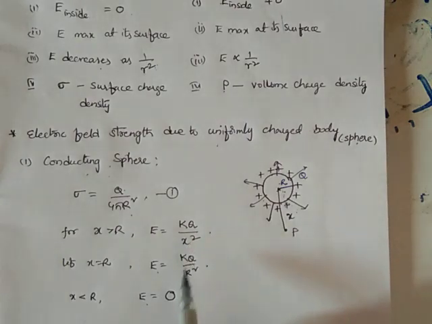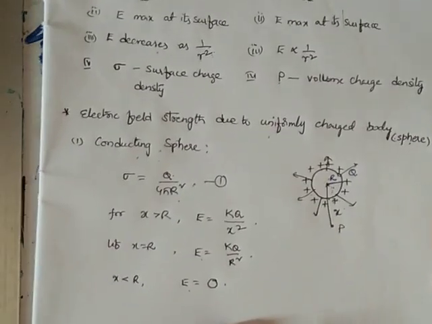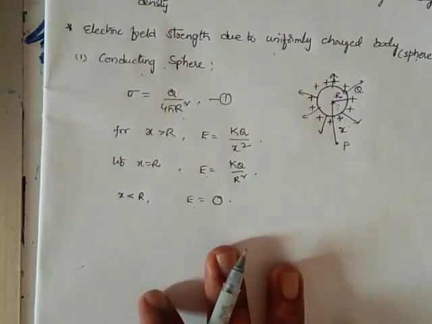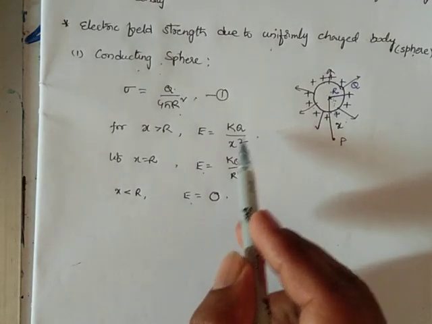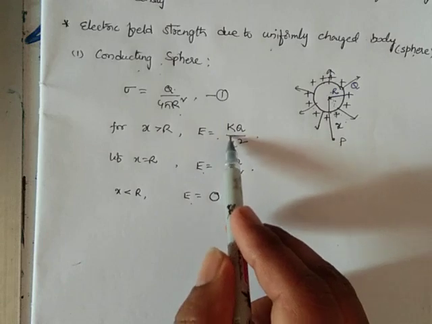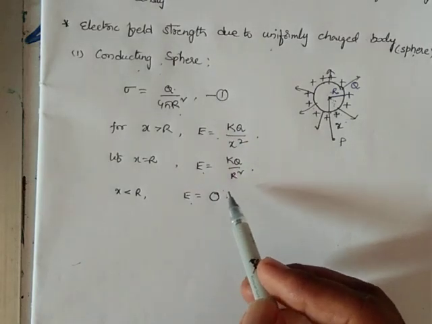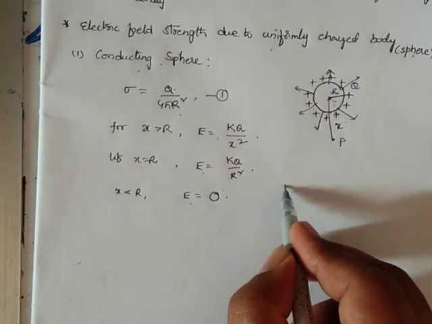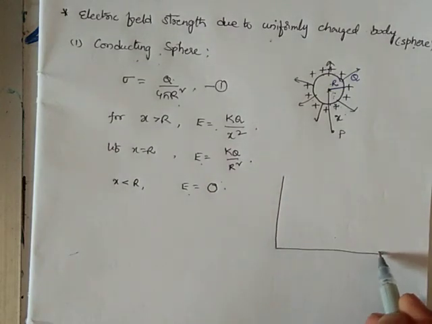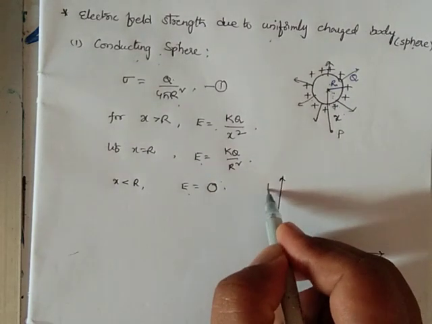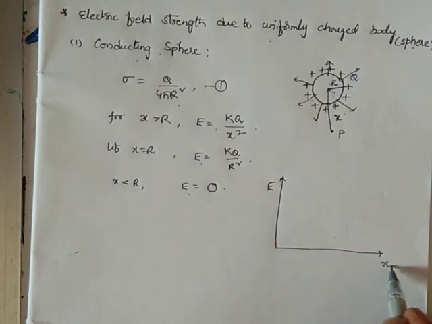Now I would like to draw the graph between the field intensity and x, to notate all these things in a graphical representation. Just look at it. On the y axis and x axis I am taking E and x respectively.